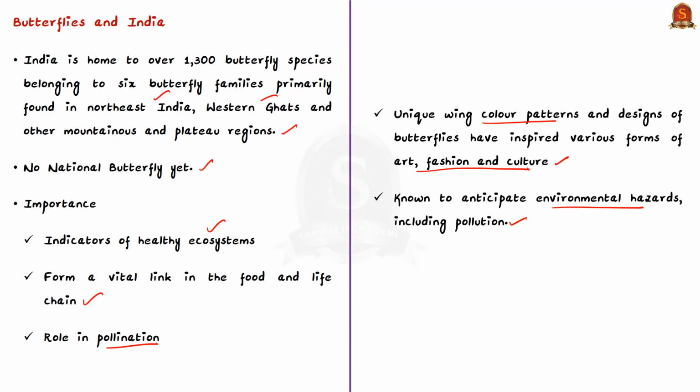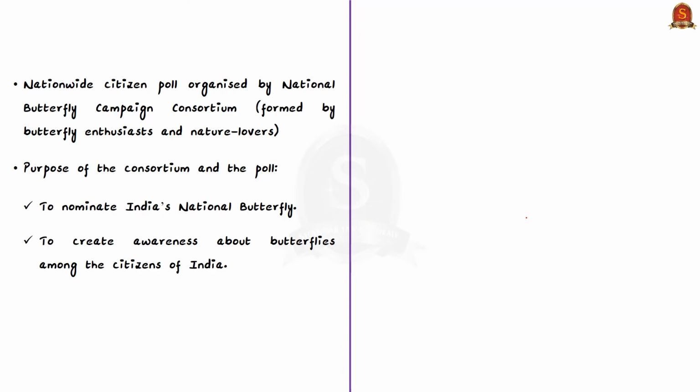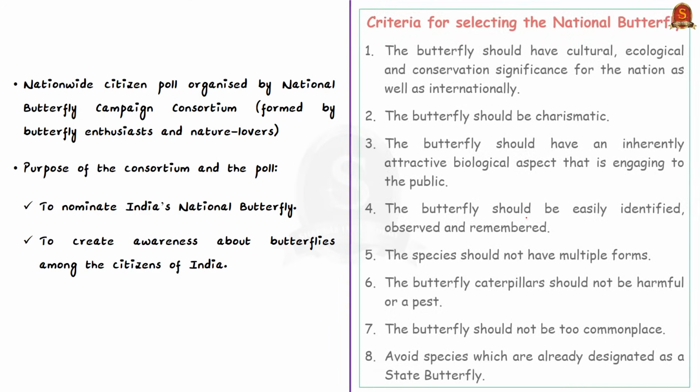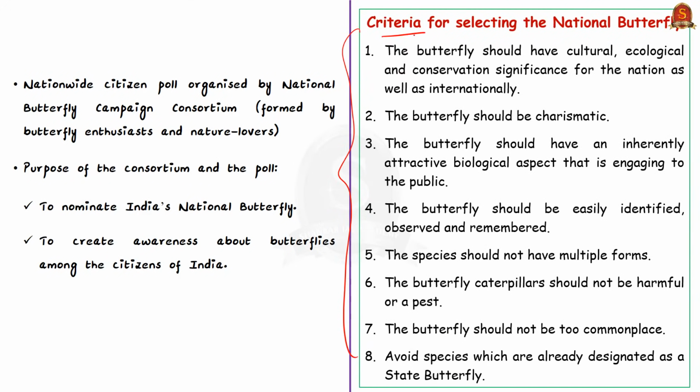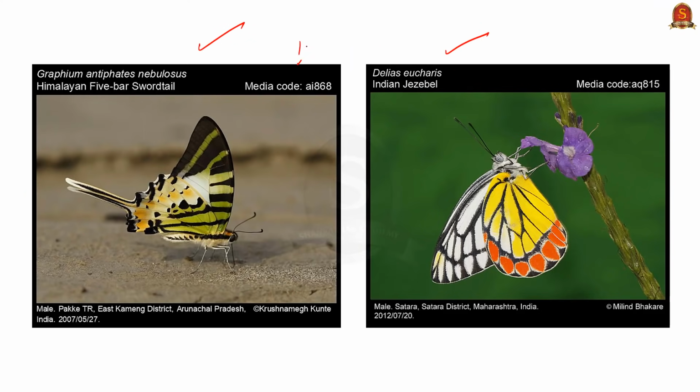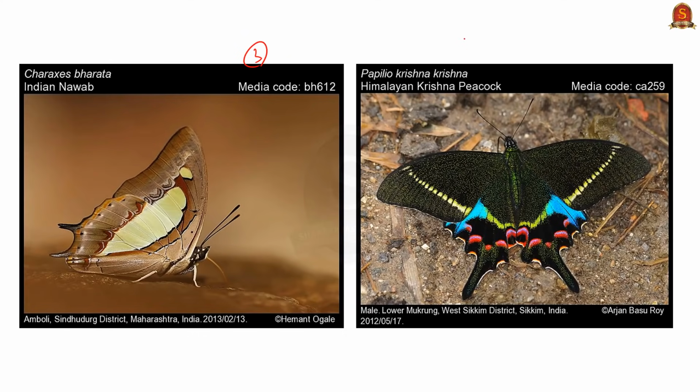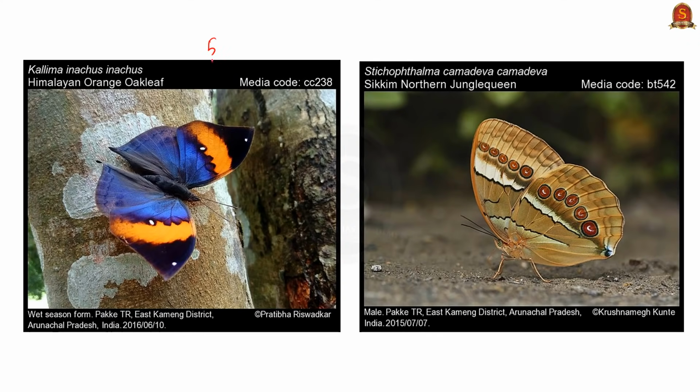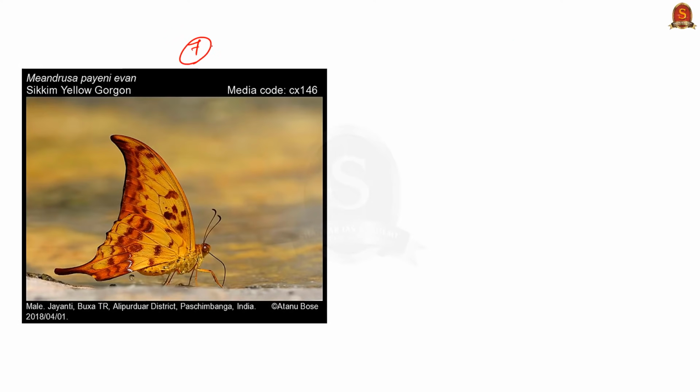Now let us come to the citizen poll which we saw initially. Through the platform of National Butterfly Campaign Consortium, butterfly specialists have derived these criteria for selecting the national butterfly. So just have a glance of the criteria. Now based on these criteria, the butterfly specialists arrived at a list of about 50 butterfly species, and from these 50 species, 7 species were shortlisted as the contenders for the designation of national butterfly. These species were shortlisted by voting of all the members of National Butterfly Campaign Consortium, and the citizens were asked to vote for one of these 7 species which they thought should be designated as national butterfly. The 7 species are given here for your reference.